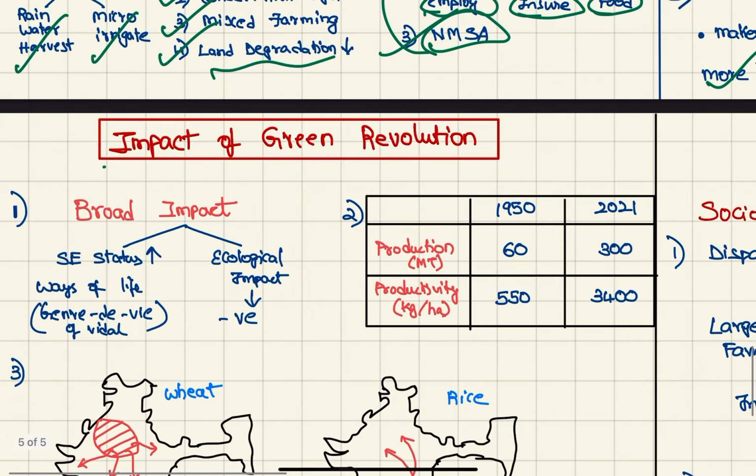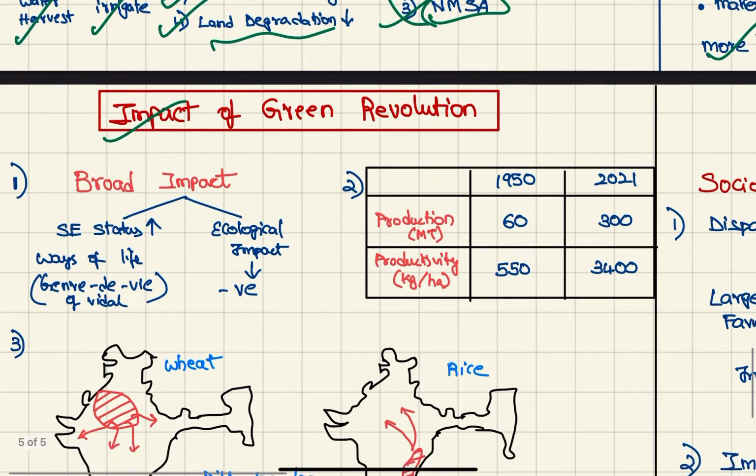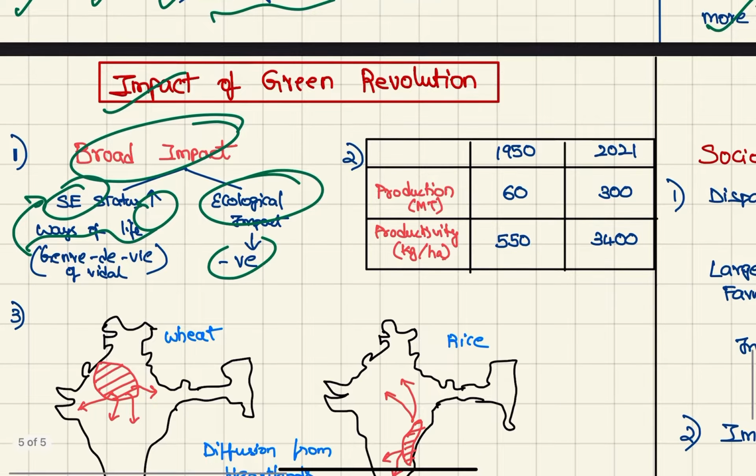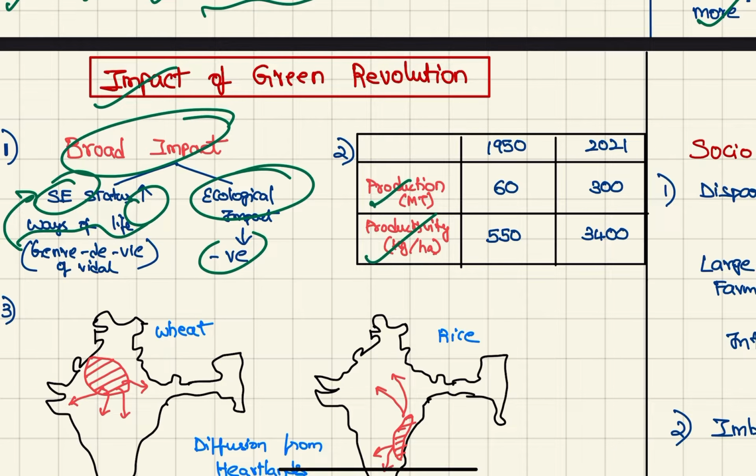Now, coming to the impact of the green revolution, the broad impact is about socio-economic status and ecological impact. This is negative, this is positive. So the ways of life have changed because of the green revolution. Now, production and productivity, we have already seen this. Both have increased.